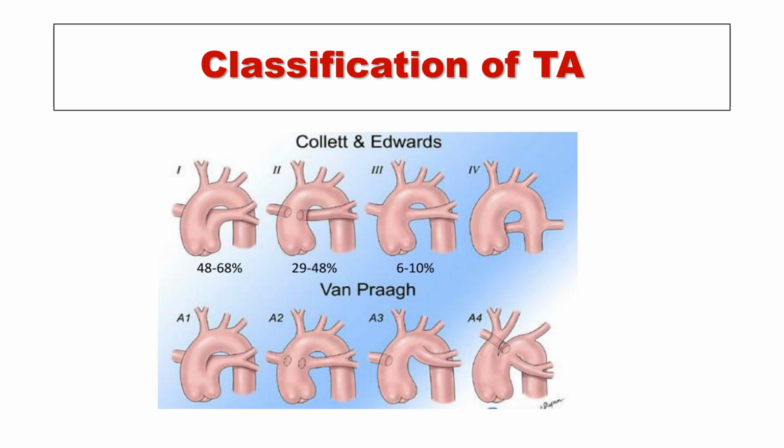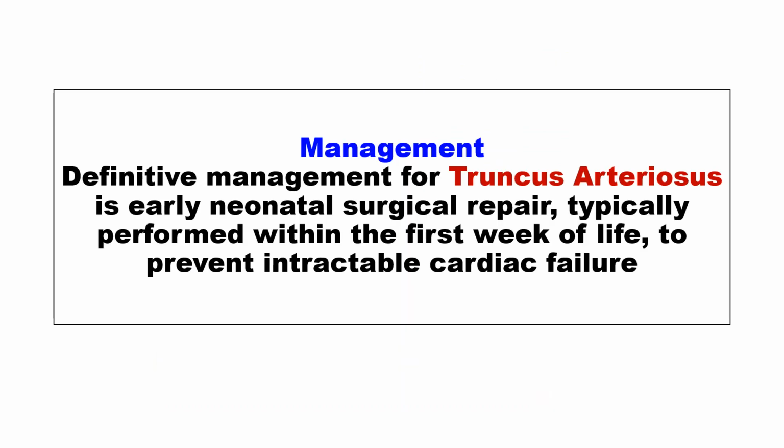These mainly depend upon the origin of the pulmonary trunk or its important branches. Coming to the management of truncus arteriosus, it requires early neonatal surgical repair, typically performed within the first week of life to prevent intractable cardiac failure.